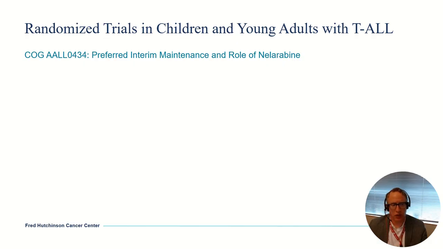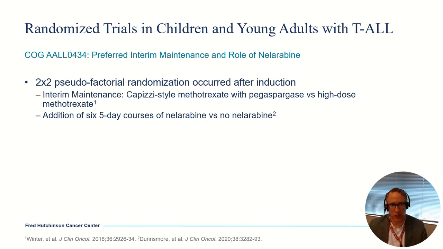COG-AALL-0434, which was a randomized study looking at two different questions: the preferred interim maintenance regimen to use, and then the role of nelarabine. So it was a 2x2 pseudo-factorial randomization that occurred after patients got induction therapy. So they at least had to get through induction. And then they were randomized to two different interim maintenance arms, one of which was the traditional Capizzi-style methotrexate with pegaspargase and vincristine.